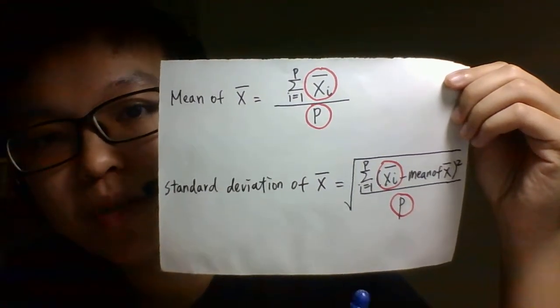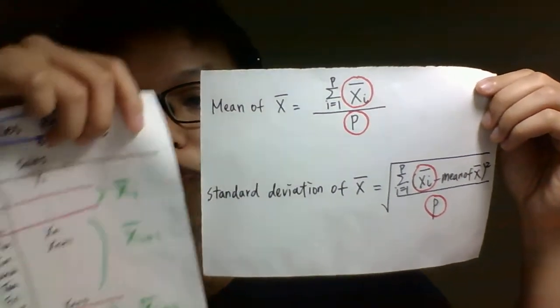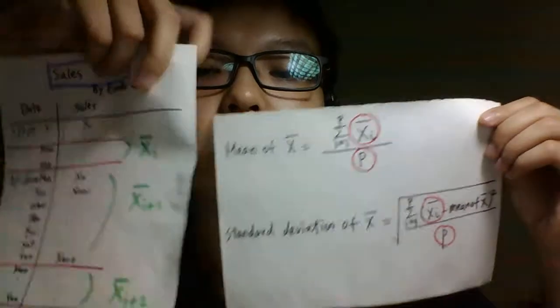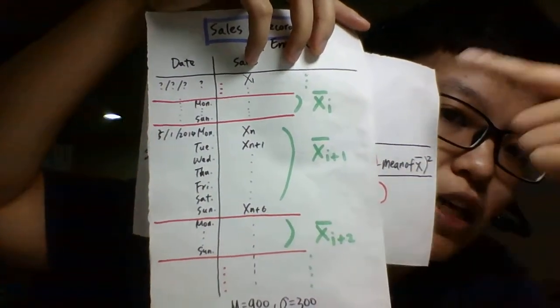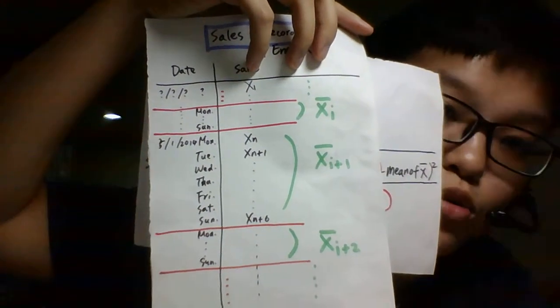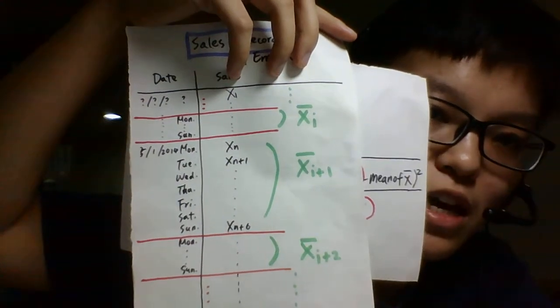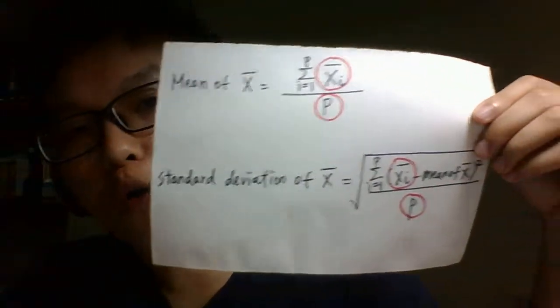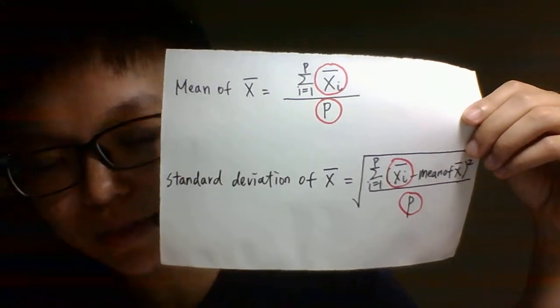So we cannot use it. Why? Because the statement doesn't tell us the values of the sample means or how many sample means we have. We only know that they exist, but we don't know how many there are or what the values are. So we cannot use this formula in this example. Does anyone have any ideas about what we can do?